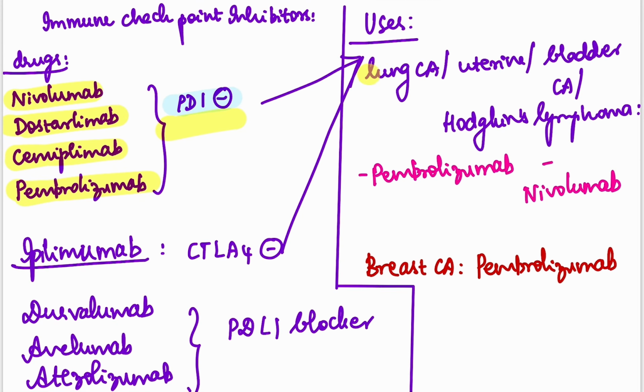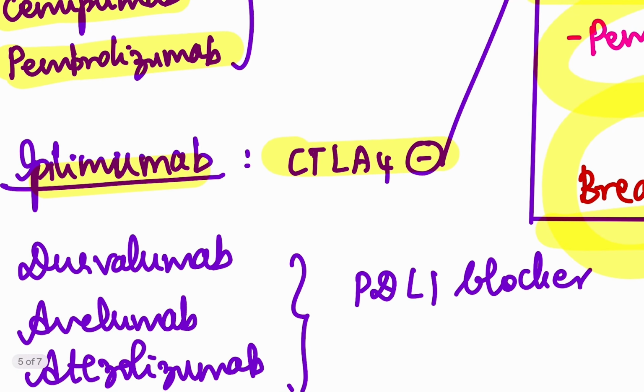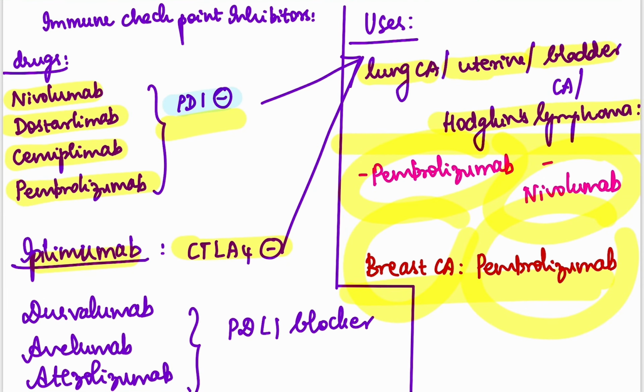These are used in lung cancer, uterine cancer, bladder cancer, and Hodgkin's lymphoma. Pembrolizumab and nivolumab are also used in breast cancer. And the next is ipilimumab, a CTLA4 inhibitor, which has the same uses as these PD-1 blockers: lung cancer, uterine cancer, bladder cancer, Hodgkin's lymphoma.